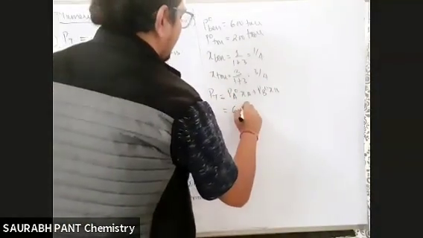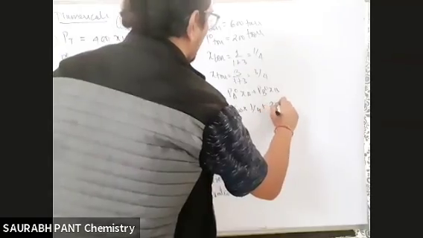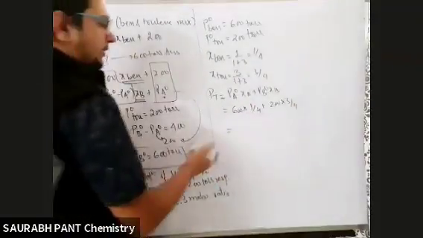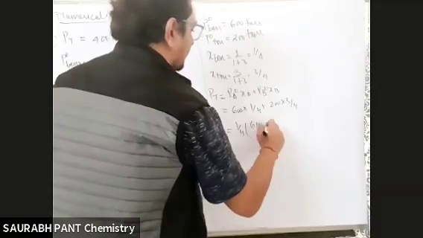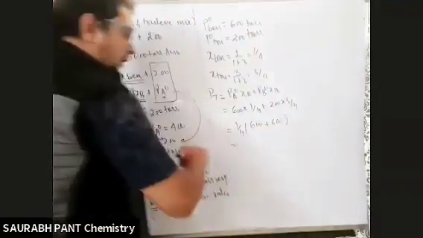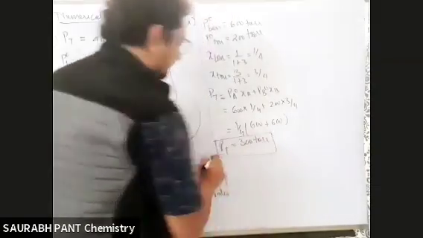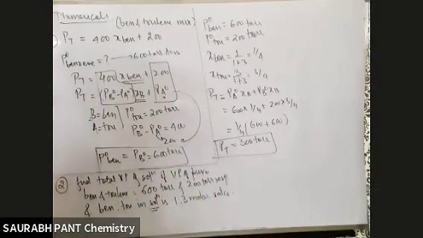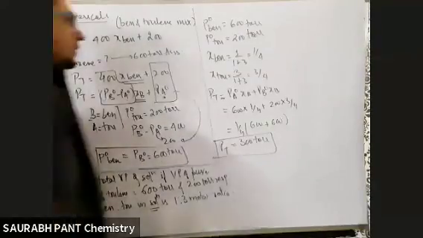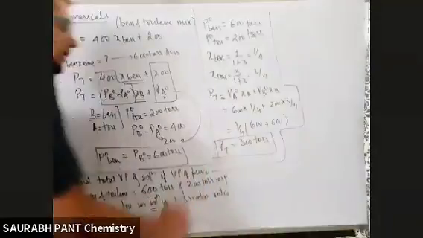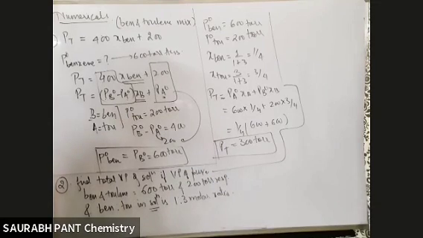PA naught 600, XA 1 by 4, PB naught 200, XB 3 by 4. Take 1 by 4 common, you will get 600 plus 3 into 2, 600, 1200 by 4, 300 torr is your total vapor pressure. Tell me, any problem anywhere or not? Straightforward question. Direct data given, all you have to do is pick the right formula up. It will not be an exaggeration to say that even the board exam will not ask you an easier question than this.